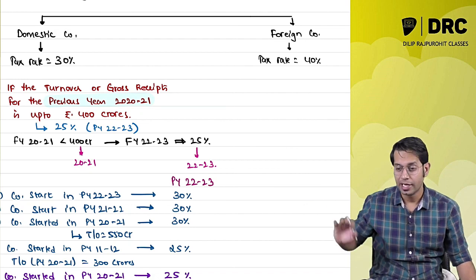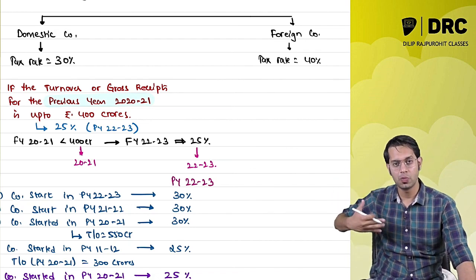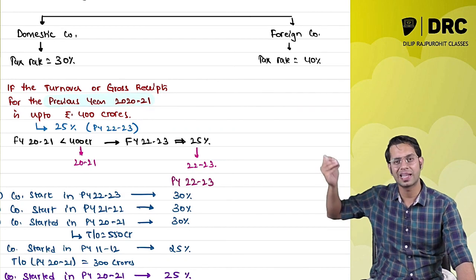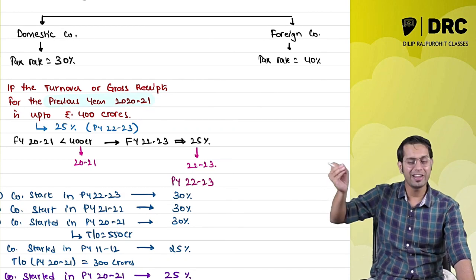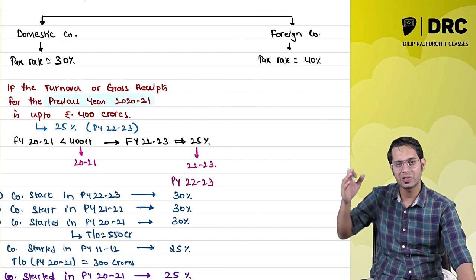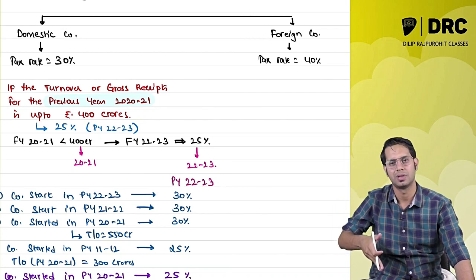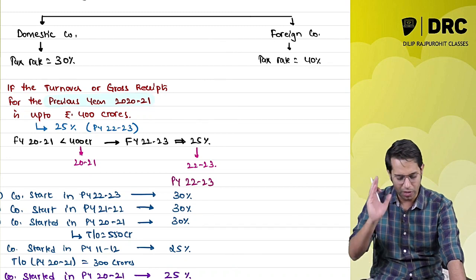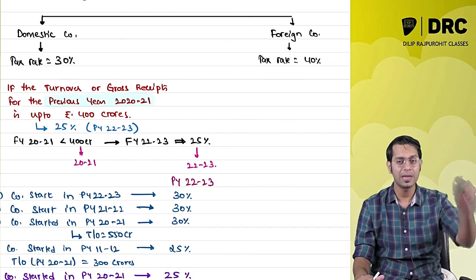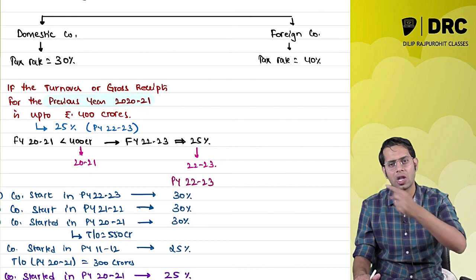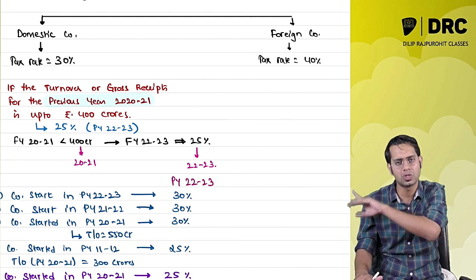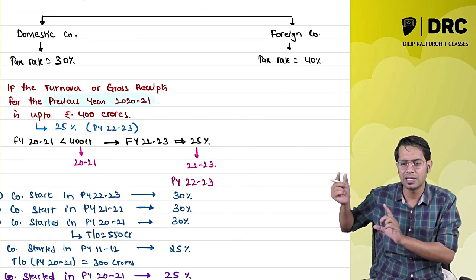And let me tell you, it is not because of COVID. Obviously, a few people would have thought that, sir, it is because of COVID, that year COVID was there, no? Because COVID was there, people did not have turnover, so they are giving relief. But if that were the case, why are they giving relief this year? They should have given relief that year only, no? So it is not because of COVID. And let me tell you one more thing. Every year the lawmakers do this. Maybe the limit is increased.